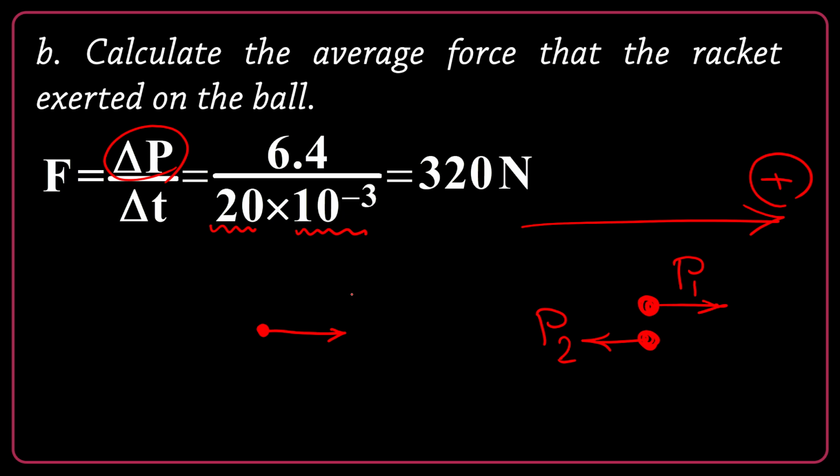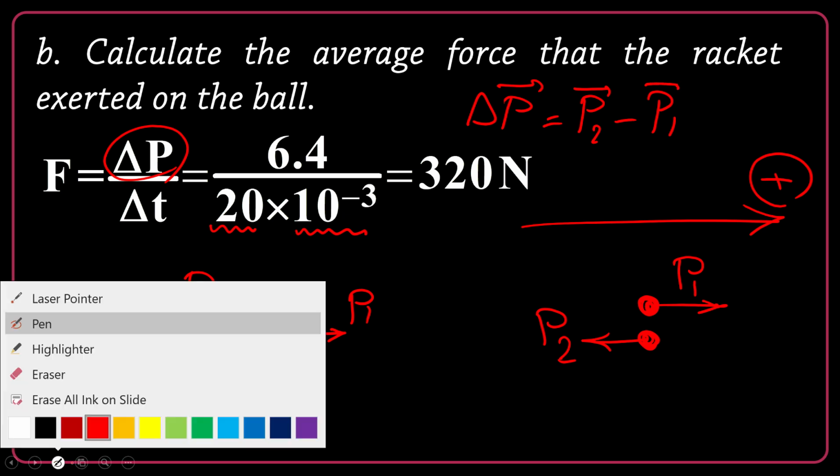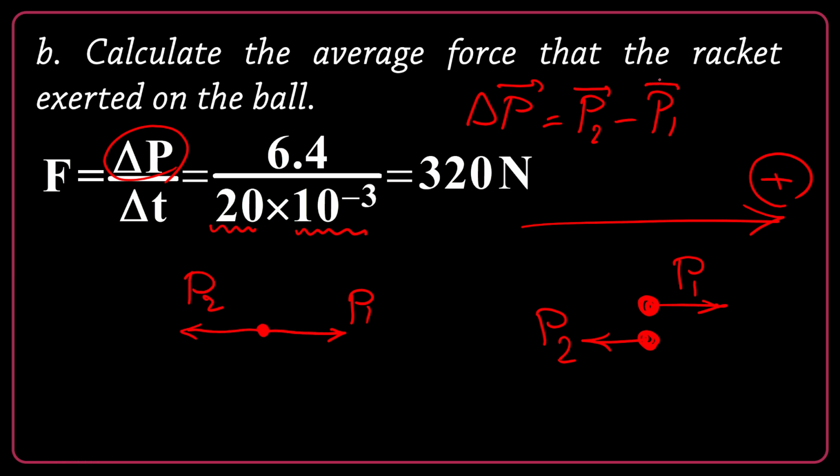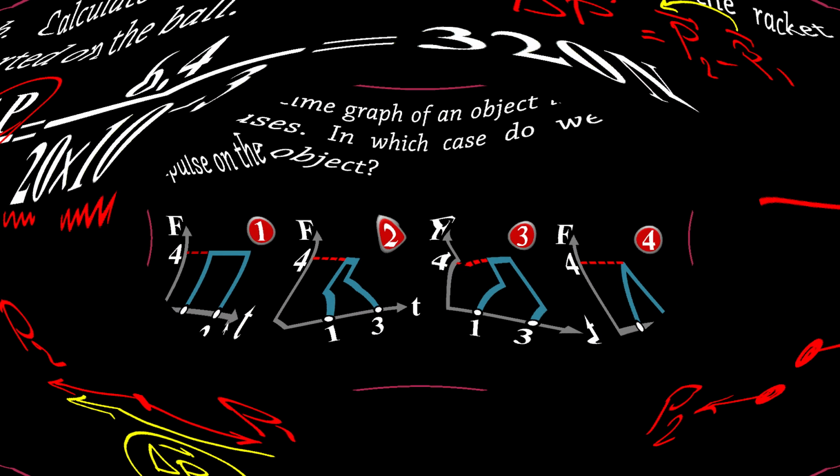When you write delta P, it means P2 minus P1. To find the direction of this subtraction, I should connect the end of P1 to the end of P2. This is the delta P. So the direction of delta P is to the left. This is why we consider the direction of force also to the left.